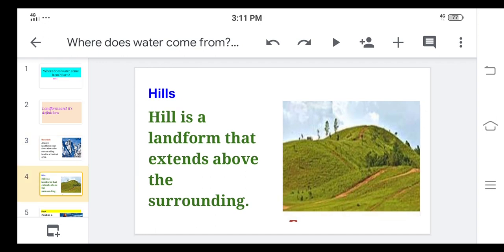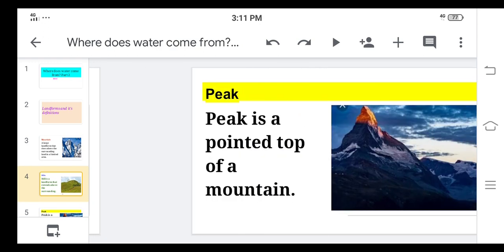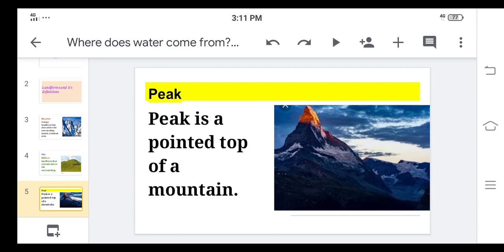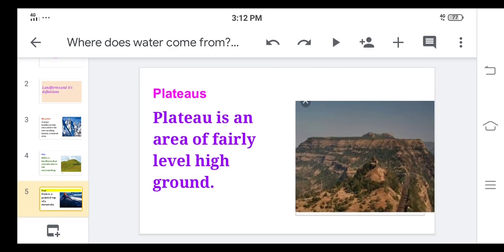Hill is a landform that extends above the surrounding. So this is hill. Peak is a pointed top of a mountain. We have seen mountain here. Mountain means the raised area above the ground, but peak means the top area, which is the top of the mountain. That top of the mountain is called a peak. This is also one landform.